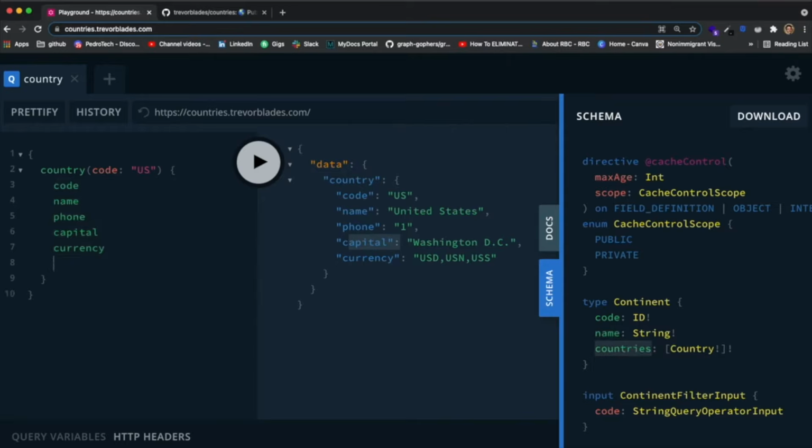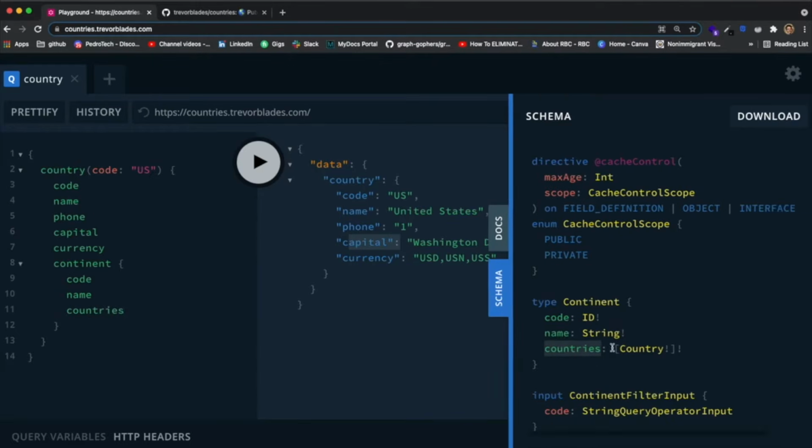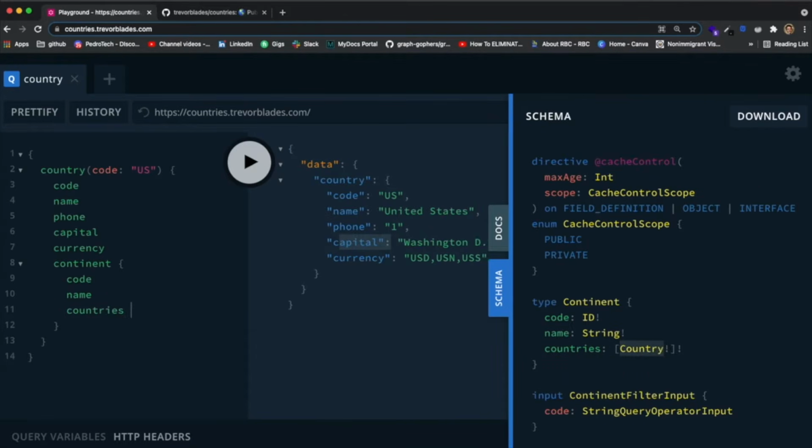So if I wanted to come over here and say that from my API request, I also want to get the continent from this query, I couldn't just do it like this. You see, it will give us an error because we need to specify what from this continent I want to get. So I want to get the code, the name, and the countries inside of this continent. Oh wait, but again, name and code are fine because name and code are types that are basic to GraphQL, but countries is actually a list of the country type. So we need to specify again what we want for each country in this list.